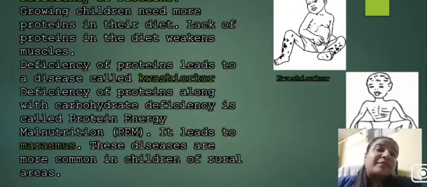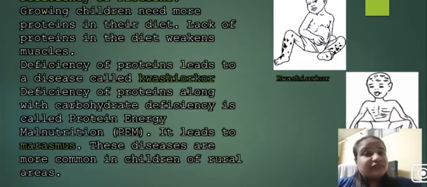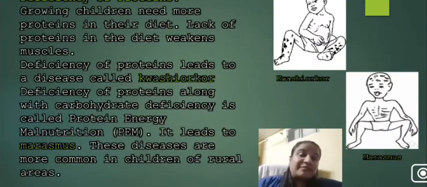What happens if somebody is suffering from deficiency of proteins? Now growing children need more proteins, as already discussed. Protein requirement for everybody is very different. In children it is required more. So lack of protein in the diet weakens our muscles. Also, it is more harmful to children. When children are not getting proteins, it leads to a disease called kwashiorkor.